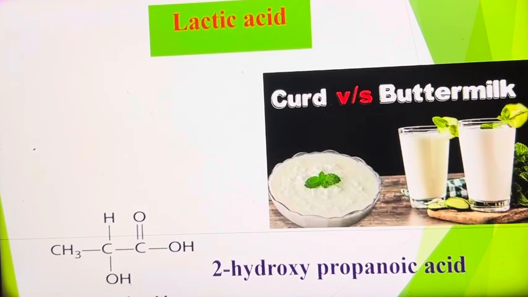Lactic acid. Lactic acid is present in curd or buttermilk. Lacta means milk. So, it is obtained on fermentation of milk, curd and buttermilk are obtained. The buttermilk and curd contain lactic acid. It is a 2-hydroxy propanoic acid, also a carboxylic acid.